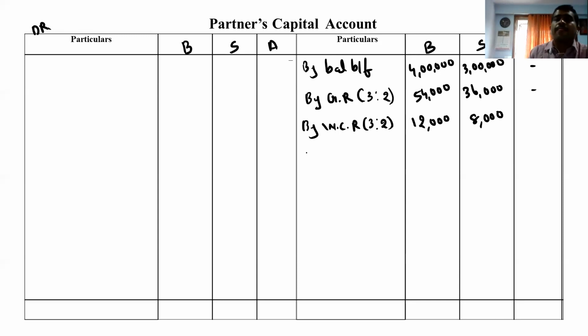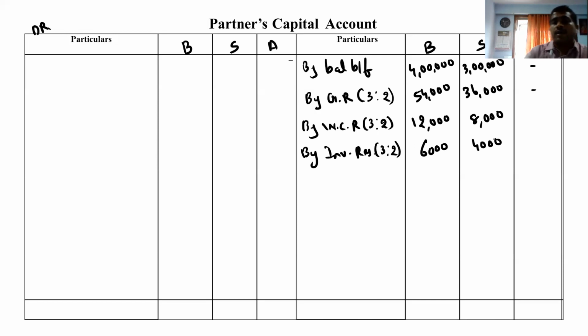Investment reserve is also accumulated profit, and we distribute it to partners in the ratio 3:2. It's 10,000, so 10,000 into 3 divided by 5 comes to 6,000 and 4,000. Clear?